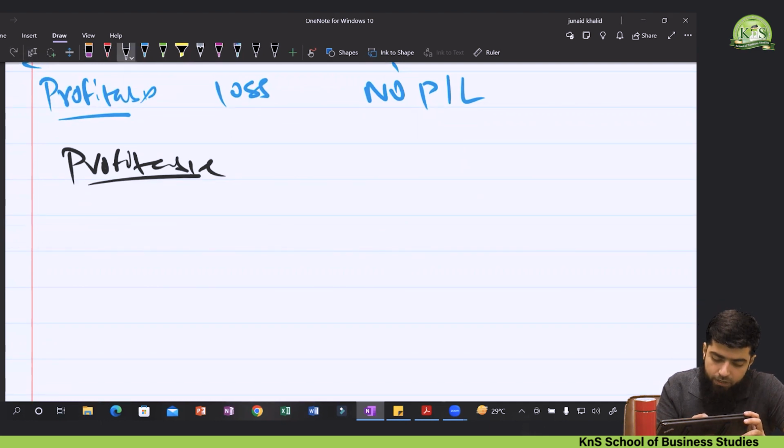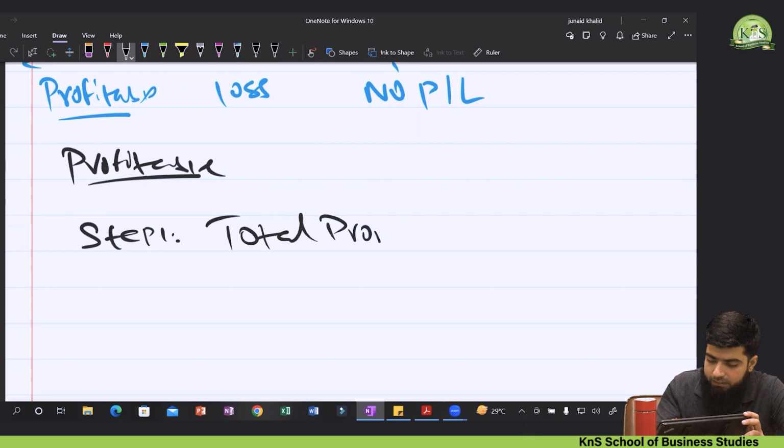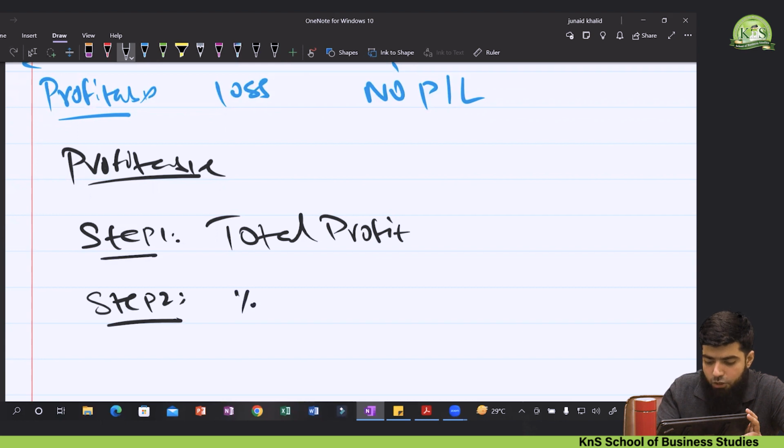IFRS recommends that you first of all calculate, step number 1, the total profit, so that you could know whether it's a profitable contract or a loss-making contract. Once you have calculated that it's a profitable contract, now step number 2, calculate the percentage of completion.